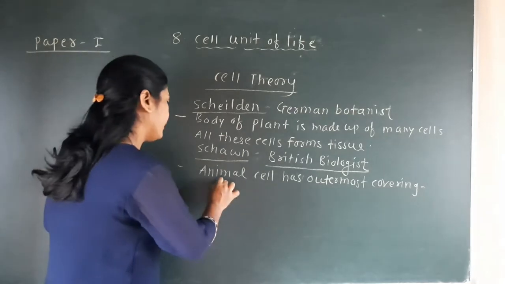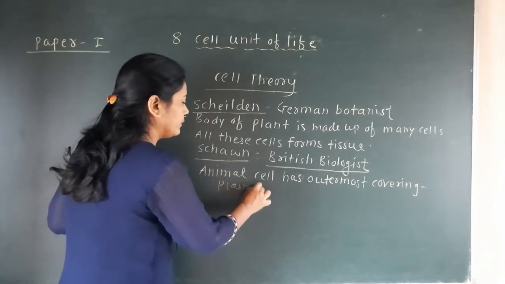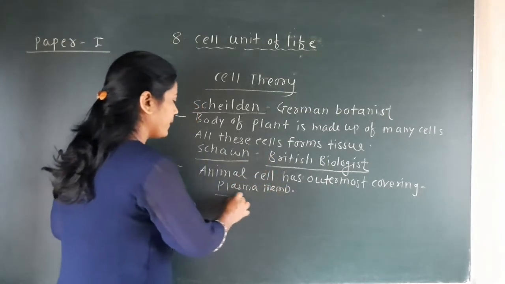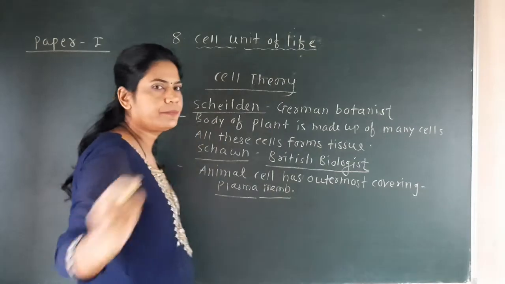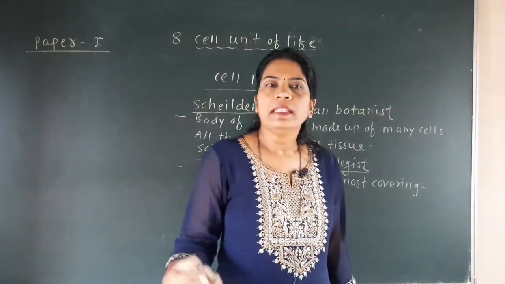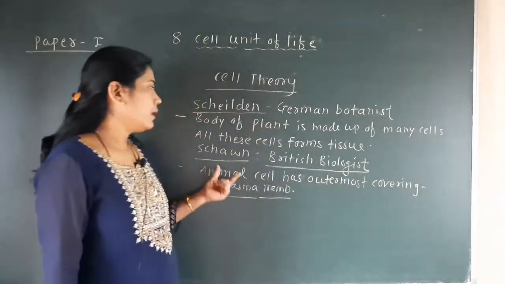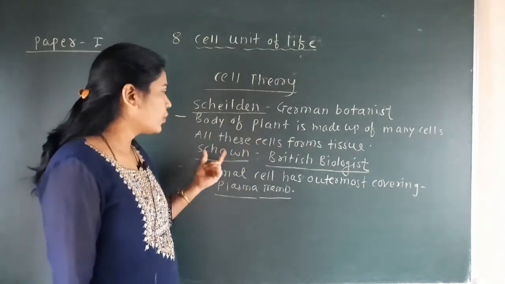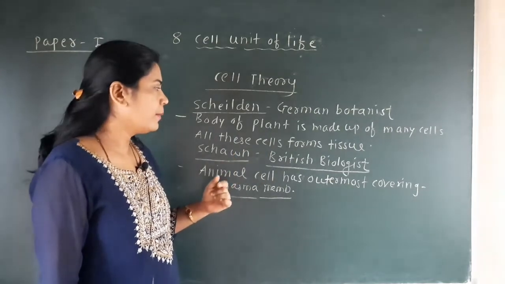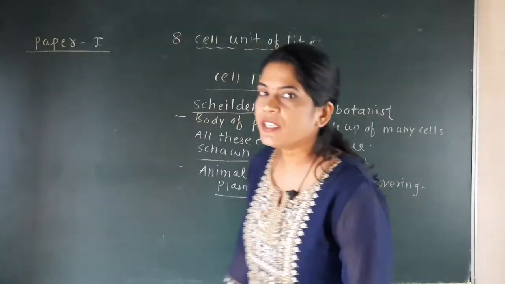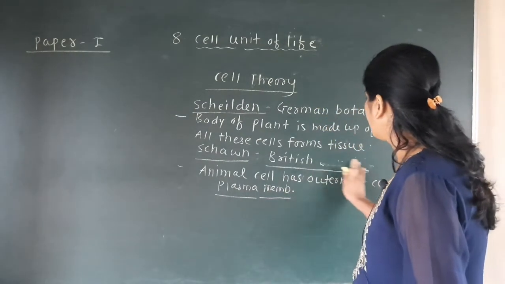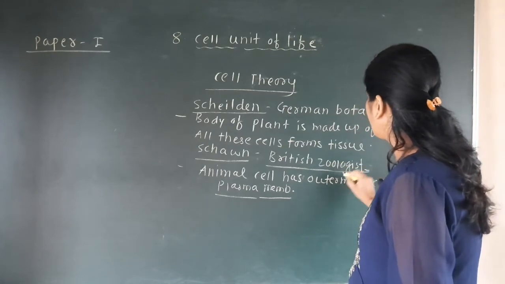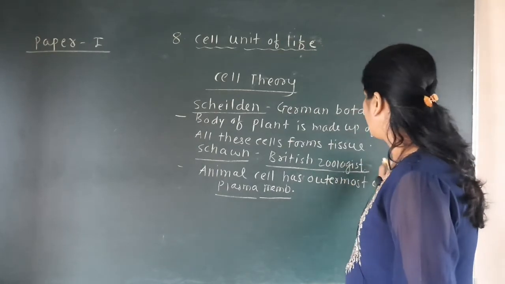That is called the plasma membrane. This is Schleiden, the German botanist, whose statement is here, and Schwann, the British zoologist. It is British zoologist, not biologist. He is a British zoologist.